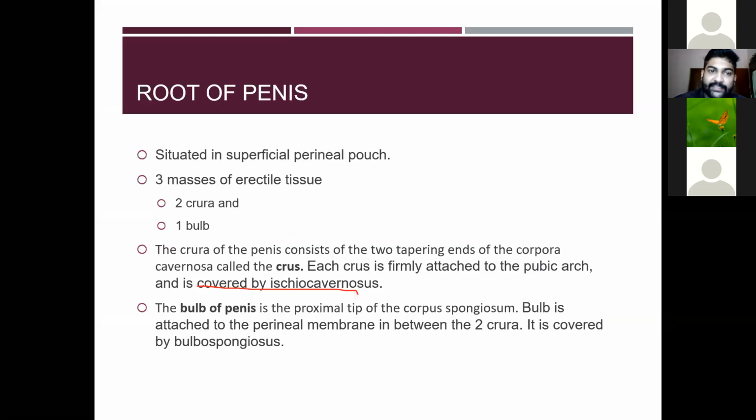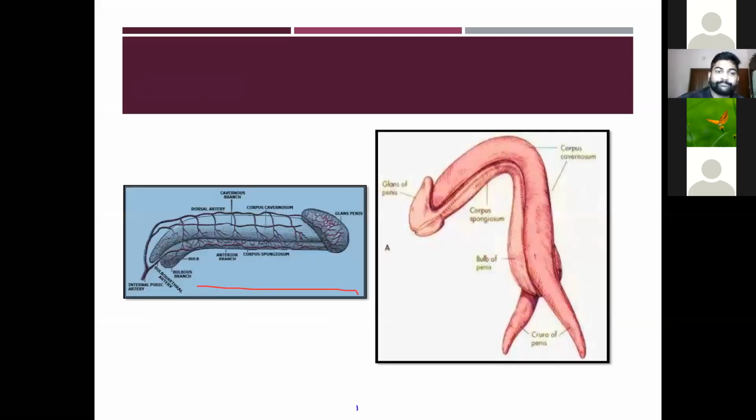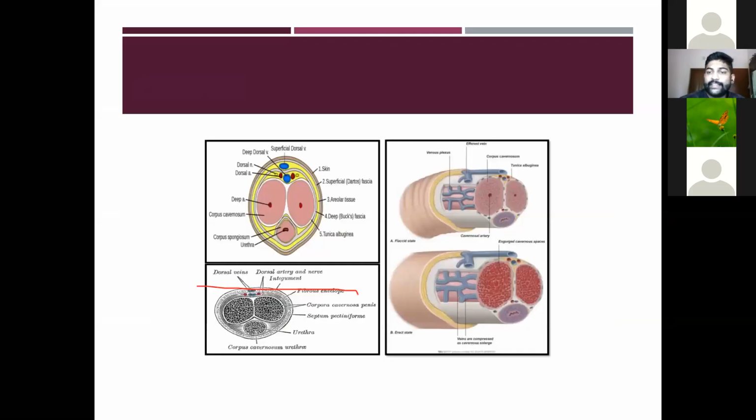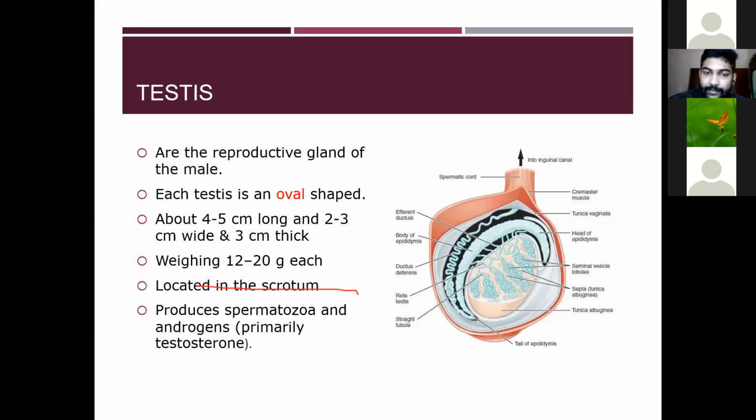Then the next one is the internal genital organs. The internal genital organs are the testis, the epididymis, the vas deferens, and the three accessory glands. The three accessory glands are the pair of seminal vesicles, the prostate gland, and the bulbourethral gland. The first of the internal organs is the testis.